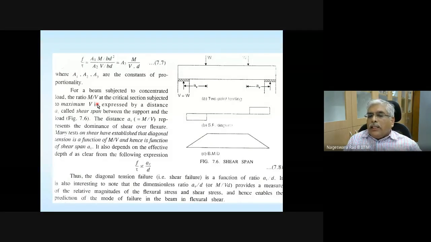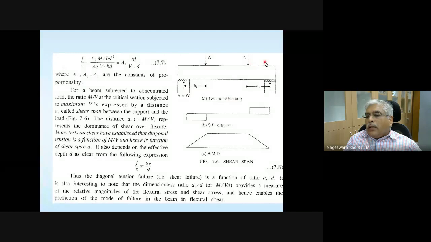What is this distance? Look at this. The bending moment value at this point is going to be this reaction, which is going to be shear force. Shear force here is reaction. Shear force is constant in this region. So shear force everywhere is equal to this reaction.